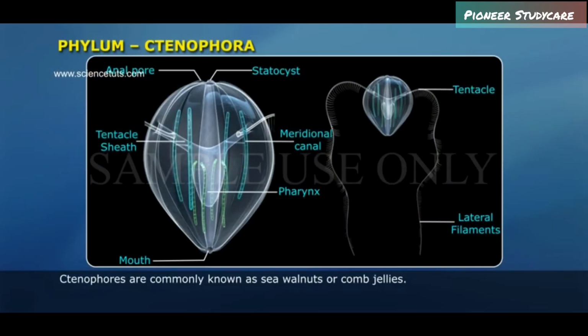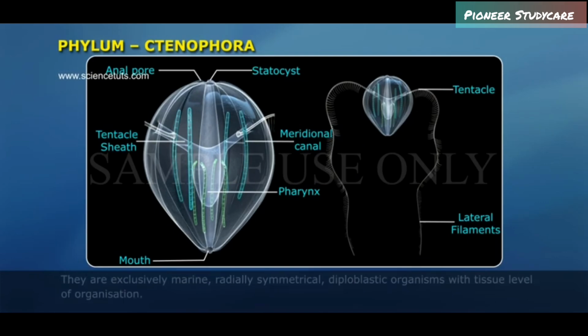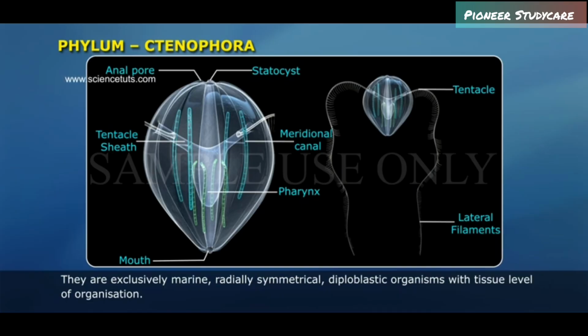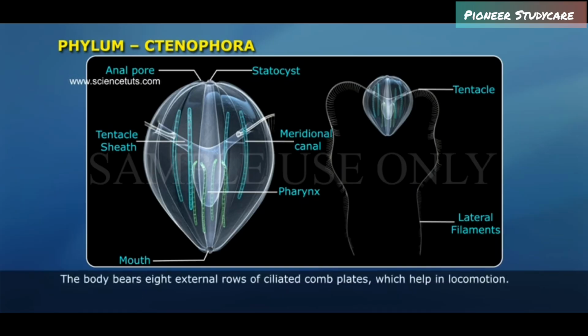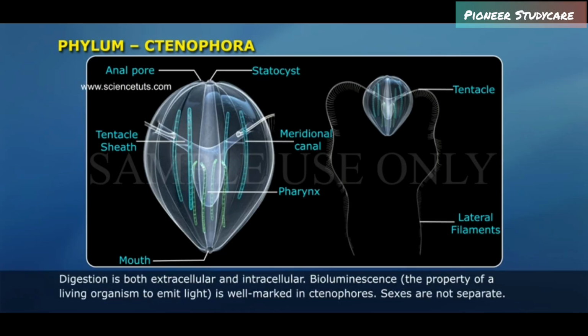Ctenophores are commonly known as sea walnuts or comb jellies. They are exclusively marine, radially symmetrical, diploblastic organisms with tissue level of organization. The body bears 8 external rows of ciliated comb plates which help in locomotion. Digestion is both extracellular and intracellular.